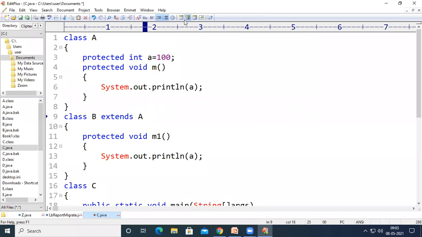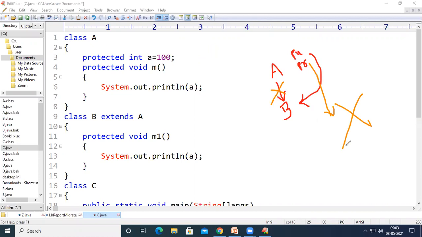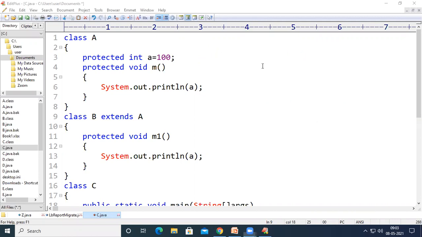Now there are two classes, class A and class B. Class B is acquiring the properties of class A. So anything which is public or protected can be accessed in class B. If we don't have this inheritance, then the protected variable cannot be accessed in class B. If you want to declare a variable which can be accessed everywhere, then declare it as public.